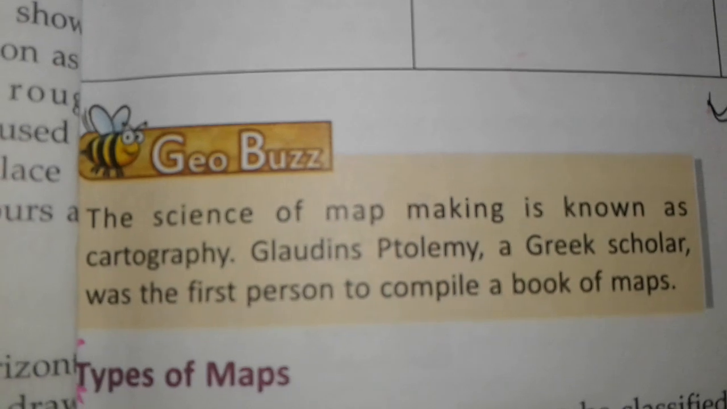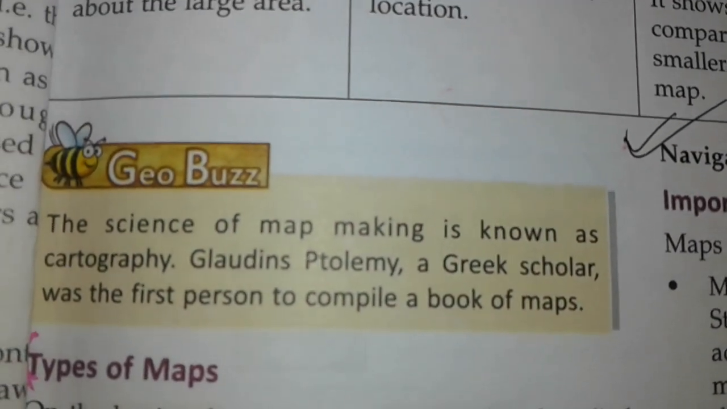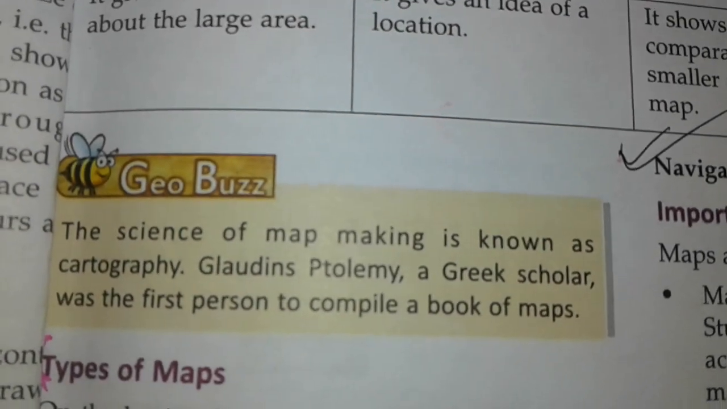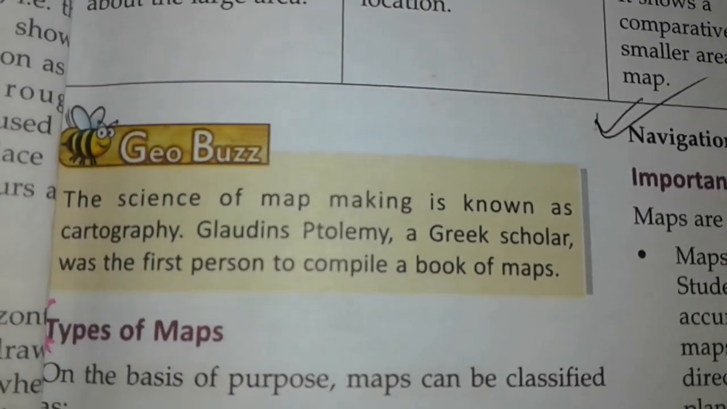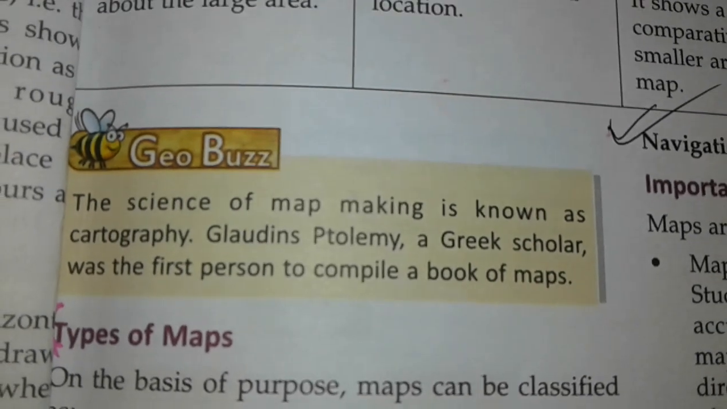Geographical buzz. The science of map making is known as cartography. Claudius Ptolemy, a Greek scholar, was the first person to compile a book of maps.